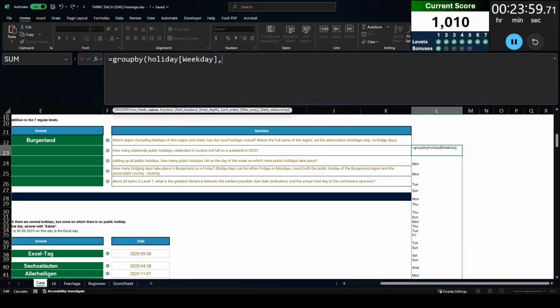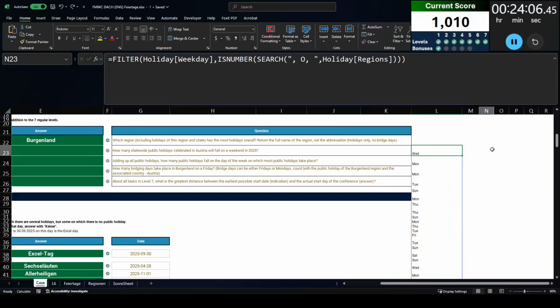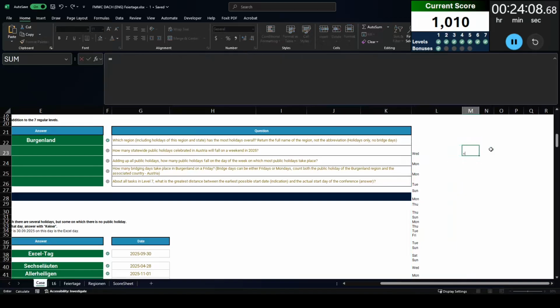I tried to create a fancy group by function to make this work, but that did not work for me. So I'm going to have to go back, and now on this left side, I'm just going to do COUNTIF. COUNTIF this says Sat, and COUNTIF it says Sun, and then add them together.